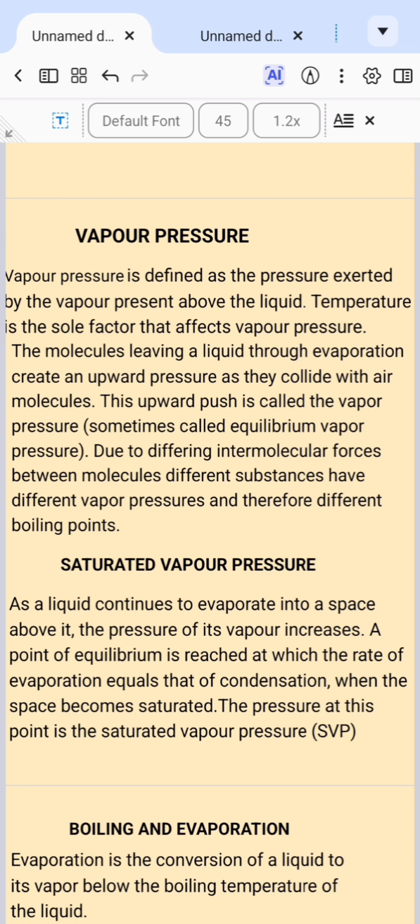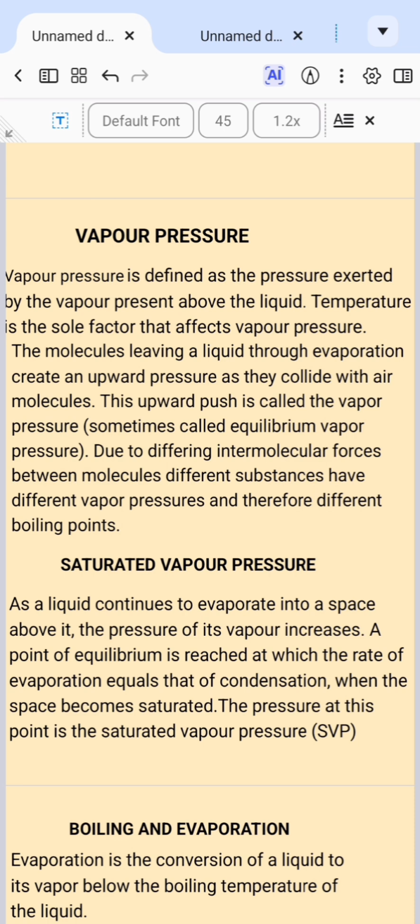Now, saturated vapor pressure occurs when there is a point of equilibrium, that is, equality between the rate of evaporation, when particles are breaking free from the surface of a liquid that is boiling and escaping into the atmosphere as vapor, and condensation. When they are not allowed to escape, the particles in the form of vapor condense, that is, they settle down and fall back into the liquid as water again. So when boiling takes place, particles evaporate, and at a point some of them condense back into the container when they are not allowed to escape.